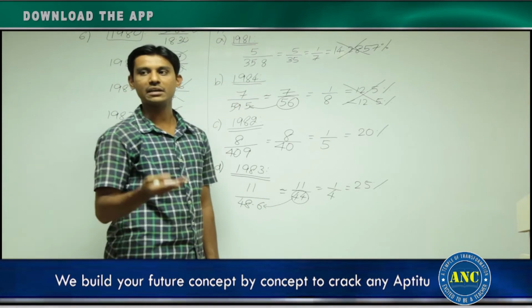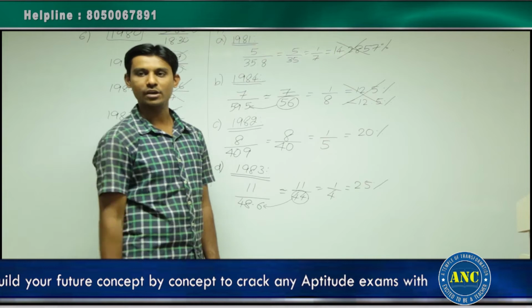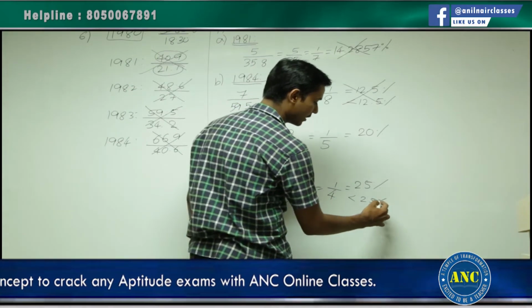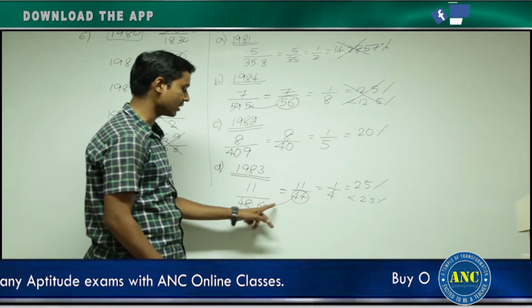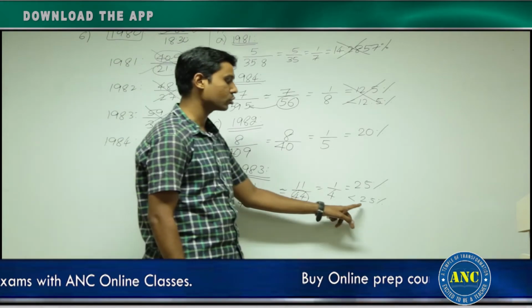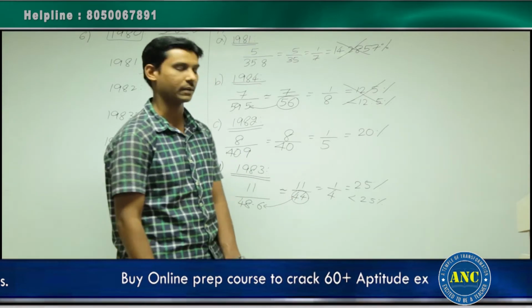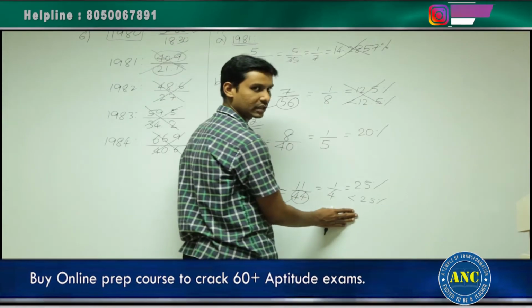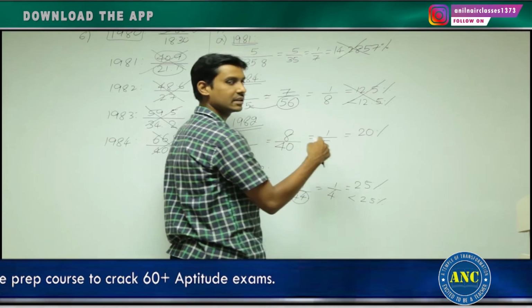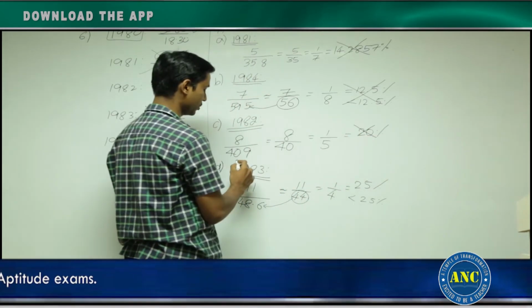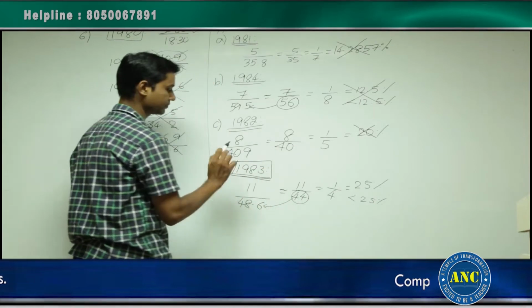If the denominator increases, the value of the fraction will decrease. Answer should be less than 25%. But because it is not too much increased, answer should also be not too much less than 25%. That means somewhere it will be around 22 or 23%. This is 23%. This is 20%. They are asking for the maximum value. Now this is ruled out. Answer for this question is 1980.